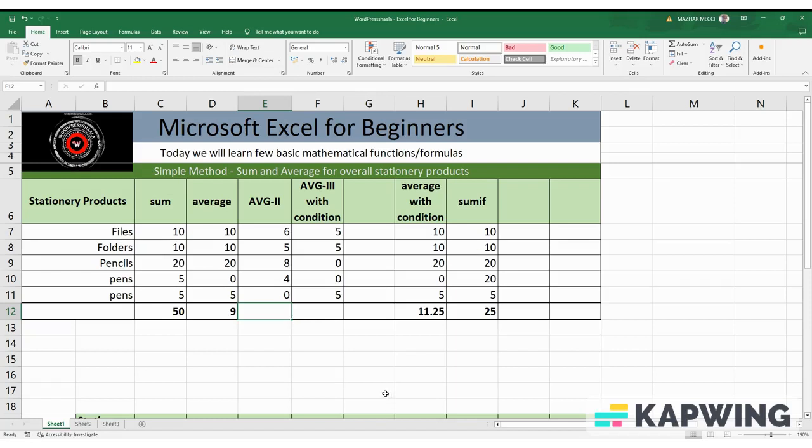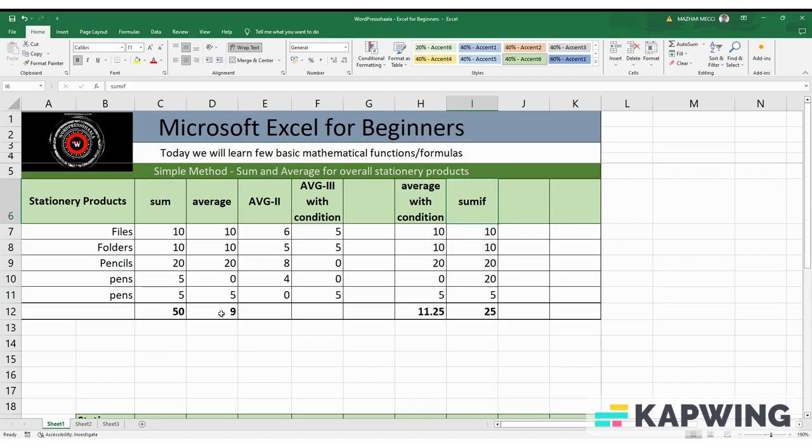Hello everyone. Morning we saw two lessons in Excel regarding using the simple formulas like sum, average, average with condition, and sum if. In Excel, there are always multiple ways that you can get the results.